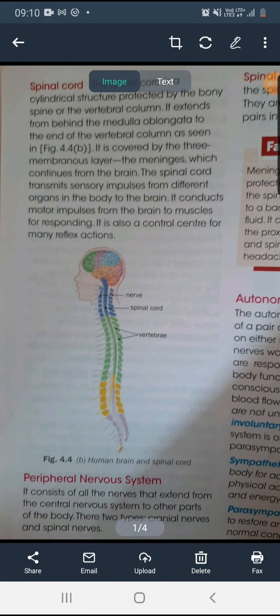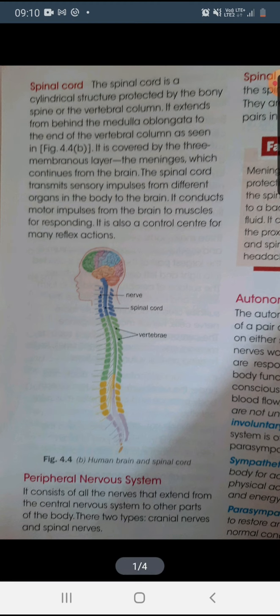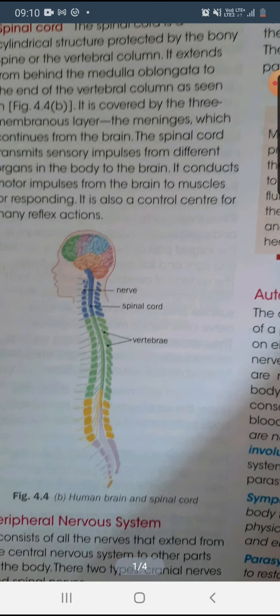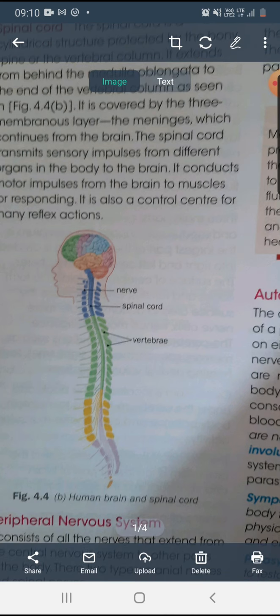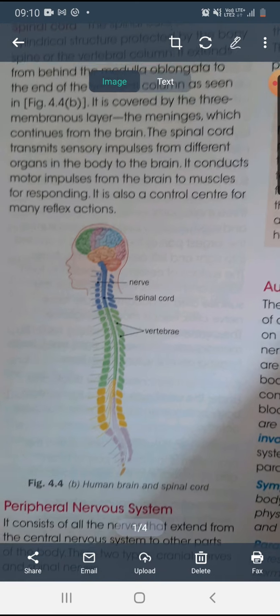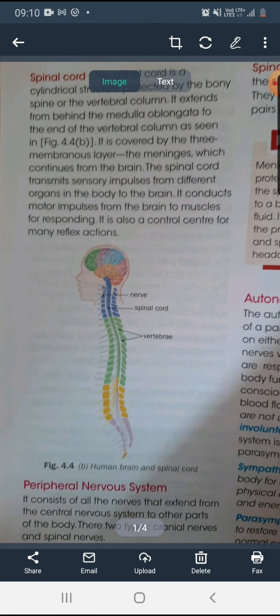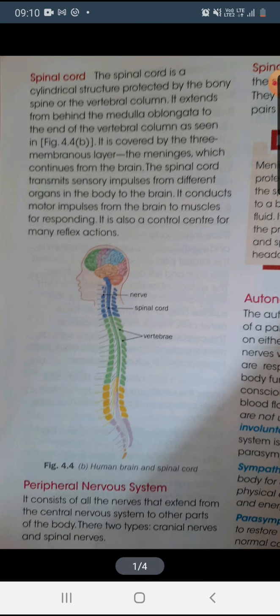So in our previous class we discussed the brain. Today we will discuss the other part of the central nervous system, that is our spinal cord. In this diagram you can see that after the brain the nerve is coming, and all this part is the spinal cord, the long slender portion. The spinal cord is a cylindrical structure. It is protected by the bony spine, which is known as the vertebrae.